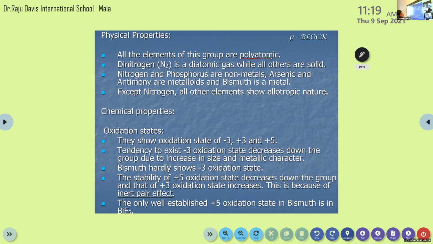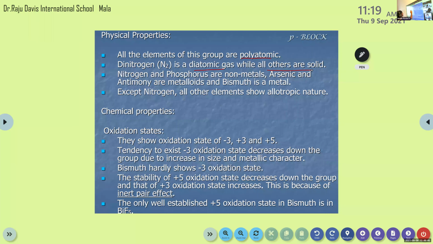They are available in the form of such type of molecules, not as single atoms. Then this dinitrogen, N2, is a diatomic gas. All others are solid. Phosphorus, arsenic, antimony, all are available in the form of solids. Nitrogen is a diatomic gas.